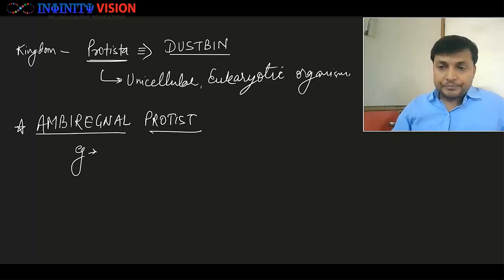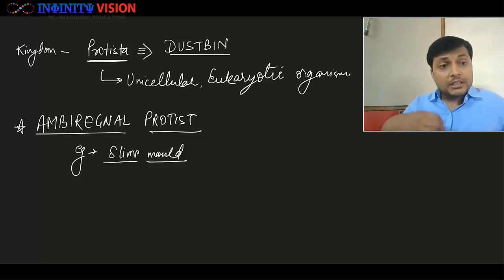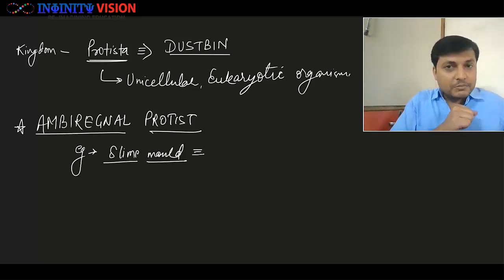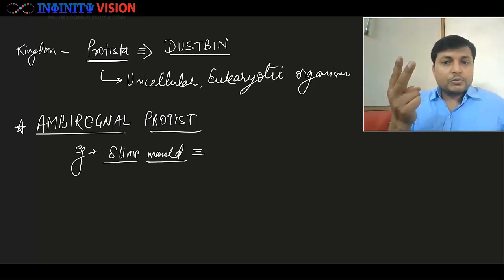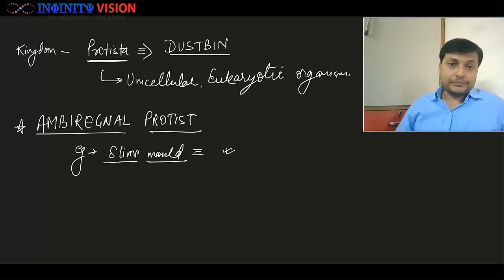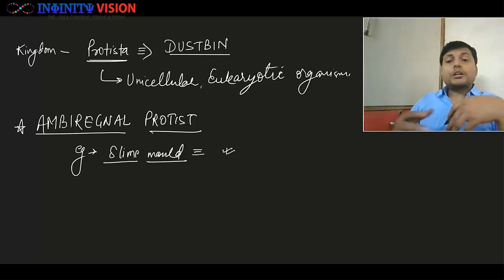Say for example, okay, there is a member of Protista called slime mold. Okay, now slime mold is a protist, but as per some other classifications it is considered as fungi. Okay, so now it is a member of two kingdoms, Protista as well as fungi. So it is an example of what? Ambiregnal protist. Great.